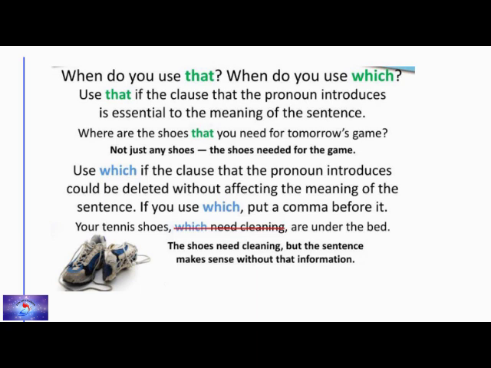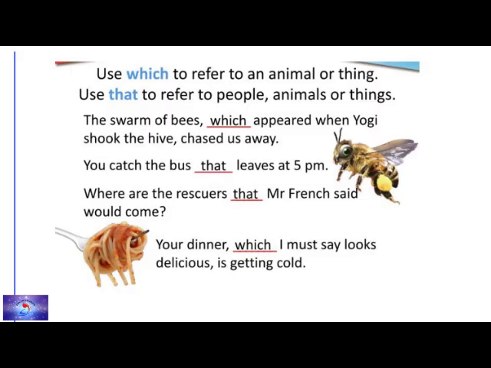Shoes need cleaning, but the sentence makes sense without that information. So whether you include that clause or not, it gives meaning. It doesn't affect the meaning of a sentence. That is the difference between the usage of that and which. Hope you understood, children. So which refers to an animal or thing, that refers to people, animals or things.